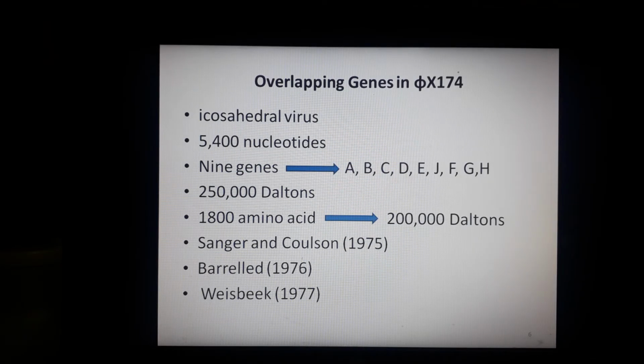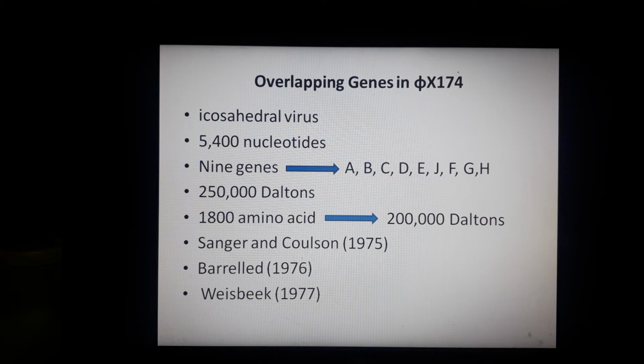Now let's discuss overlapping genes in Phi X174. The bacteriophage Phi X174 is an extremely small icosahedral virus. Icosahedral is basically a polyhedron that has 20 faces. This bacteriophage contains a single stranded DNA molecule which consists of 5400 nucleotides, and it is 5400 nucleotides long,